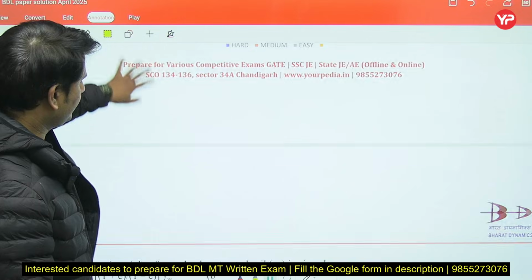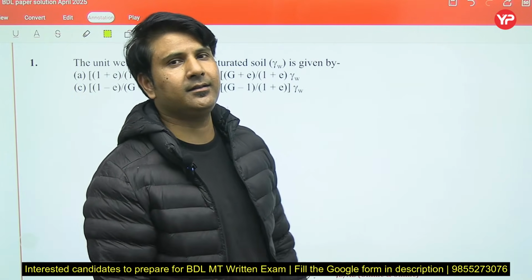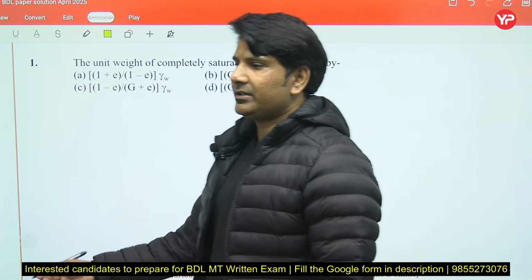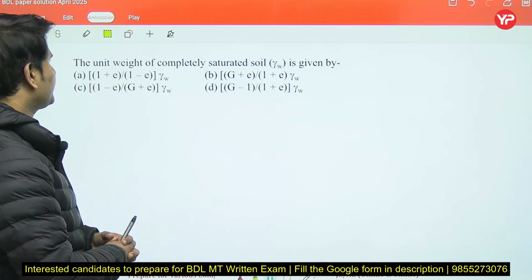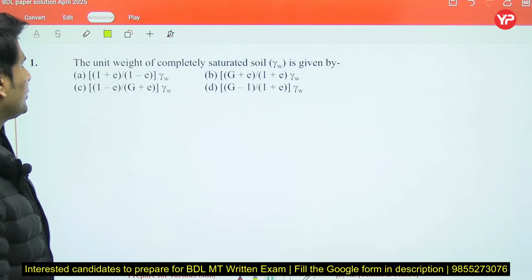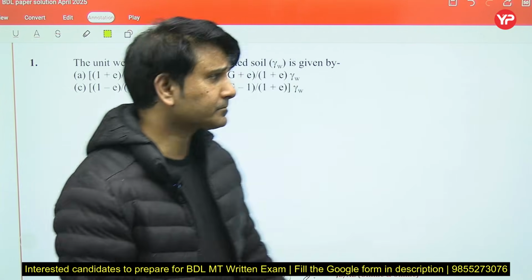Now let's start the solution of the BDL exam that was held in this year only. So the first question was from soil mechanics. The unit weight of completely saturated soil, gamma W, is given by.